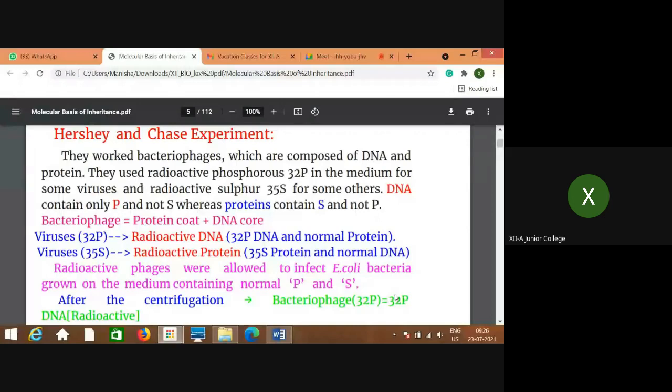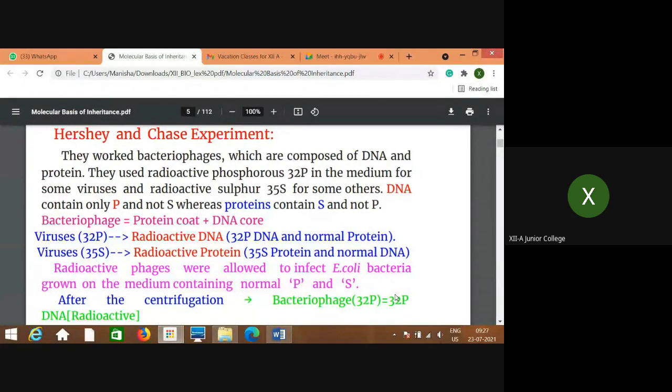You understand this? If you studied the structure of proteins, they are made up of amino acids, and DNA is made up of nucleotides. We have learned the structure of DNA and RNA also, right?